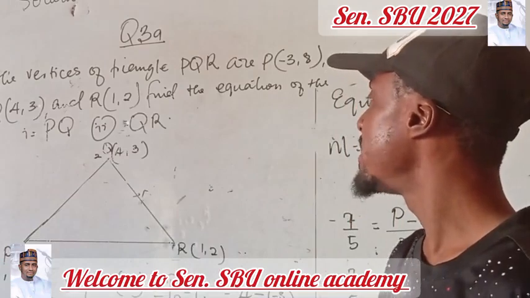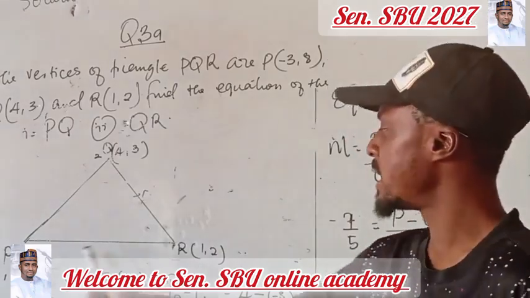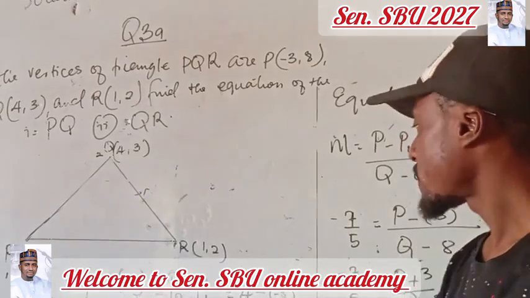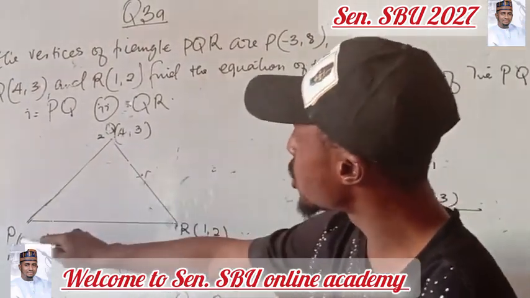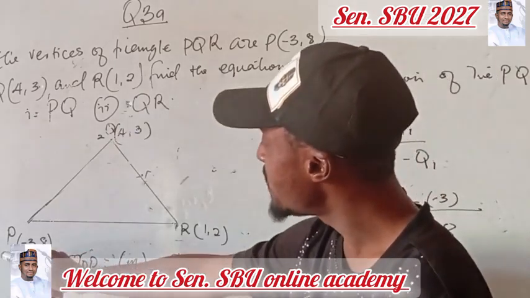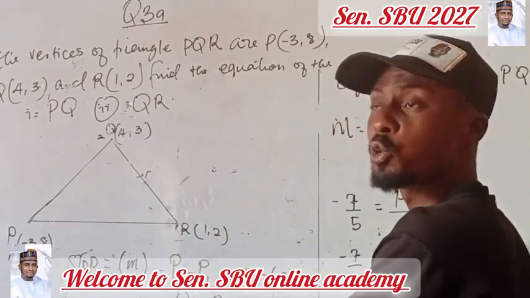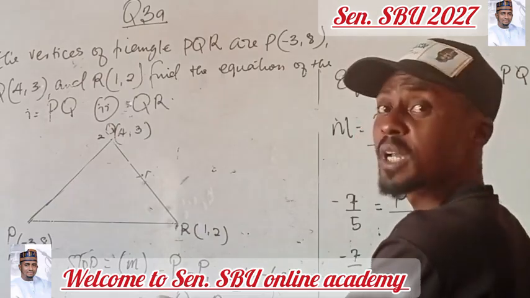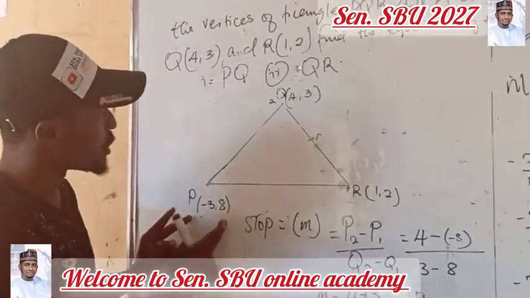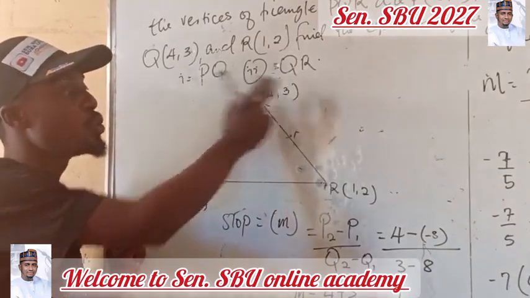You won't be able to get the equation of line PQ without obtaining the gradient or the slope of the line PQ. Therefore, we are going to obtain the slope of line PQ, denoted by capital letter M. If it is P and Q, we name this bracket 1 and this bracket 2. The formula is M = (P2 - P1) over (Q2 - Q1). This is the formula for obtaining the slope or gradient of a line. Your P1 and Q1 will be here, and your P2 and Q2 will be here.